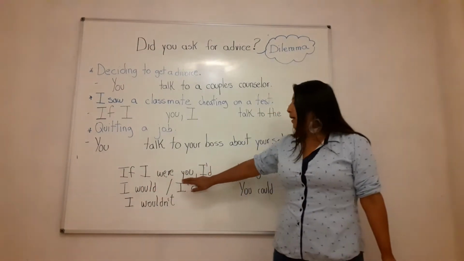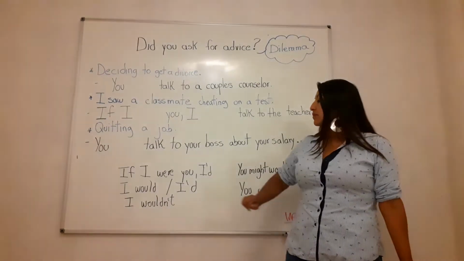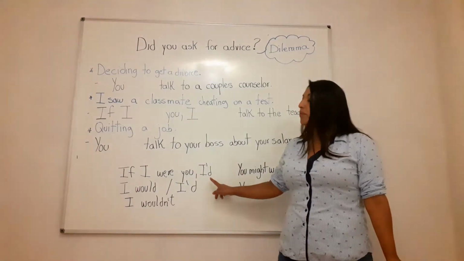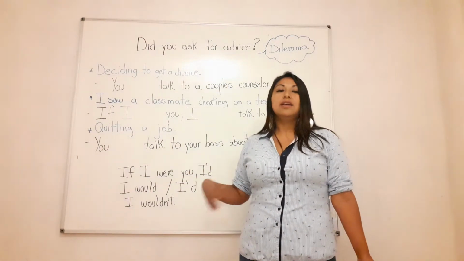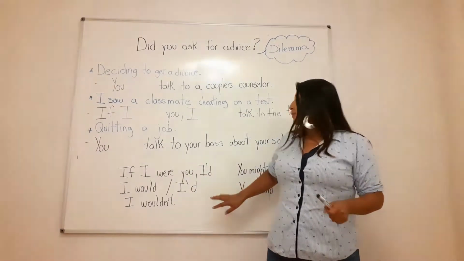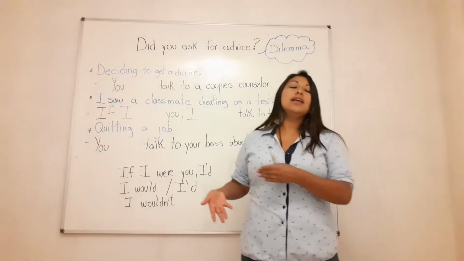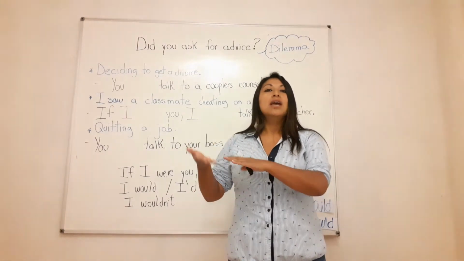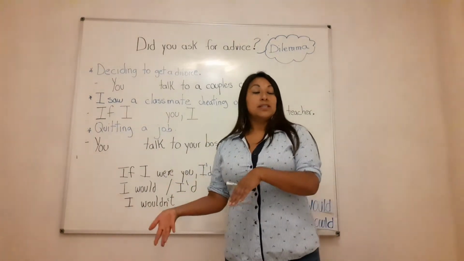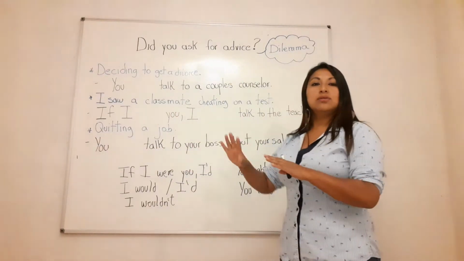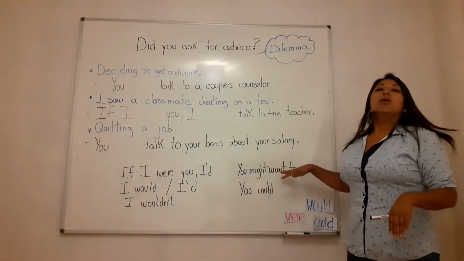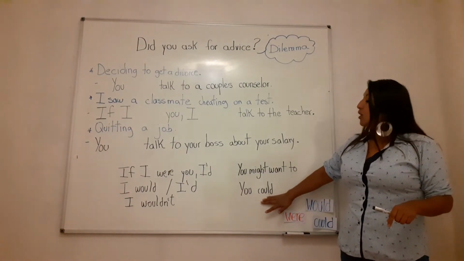Here we have, if I were you, I would. Remember, this is the contraction, I'd. Instead, you can use this instead of I would. This is better for speaking because it helps us to speak faster. We have I wouldn't, depending on the dilemma, if you want to give your advice in a negative way. And you might want to, and the last is you could.